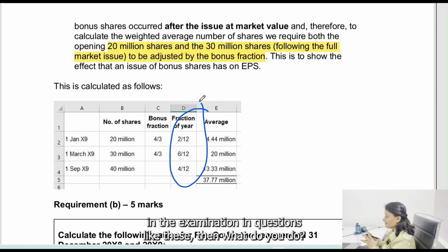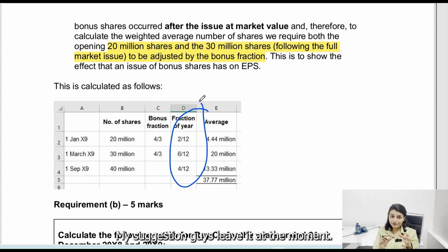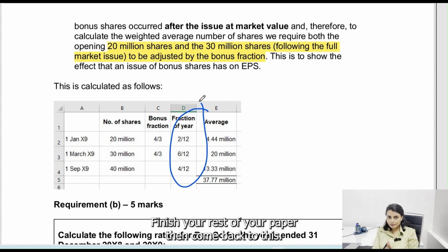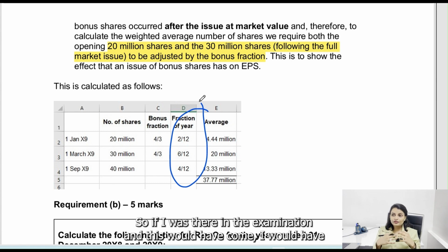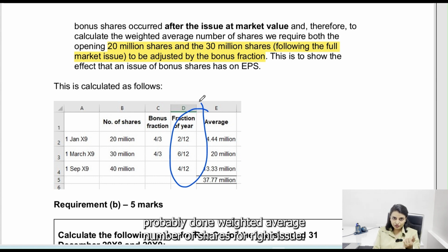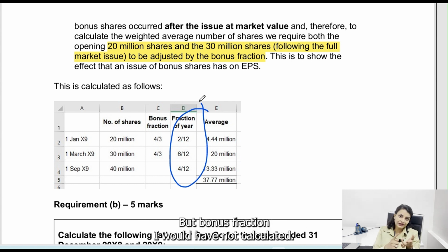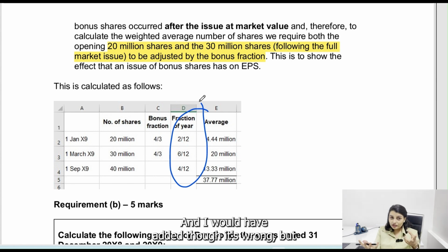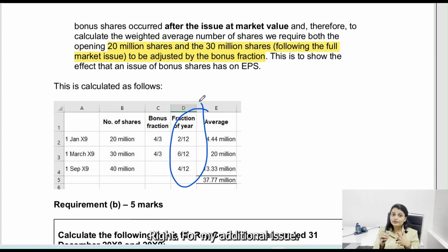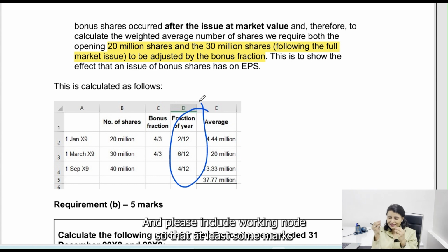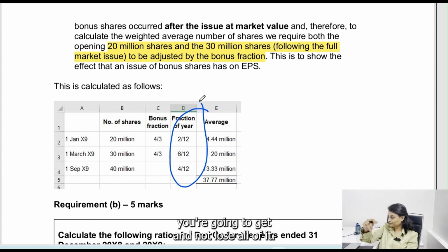Now if you're getting stuck in the examination on questions like these, what do you do? My suggestion, guys: leave it for the moment. Finish the rest of your paper, then come back to this. If you're confused, just solve what you know. If I was in the examination and this came, I would have probably done the weighted average number of shares for the rights issue, but the bonus fraction I would not have calculated, and I would have added. Though it's wrong, I would probably have got some marks for doing the weighted average share calculation right for my additional issue. That's why do it stepwise and please include working notes, so that at least some marks you're going to get and not lose all of it.